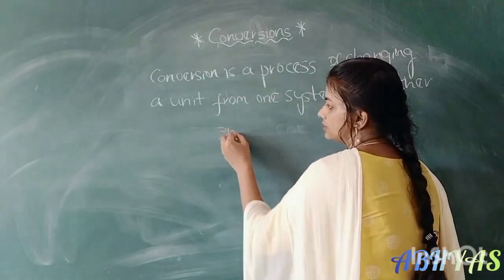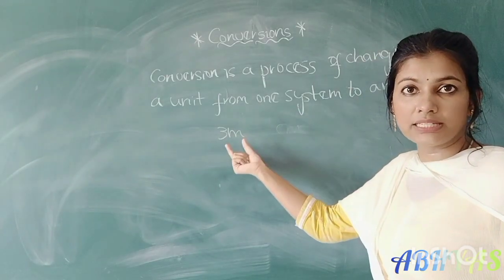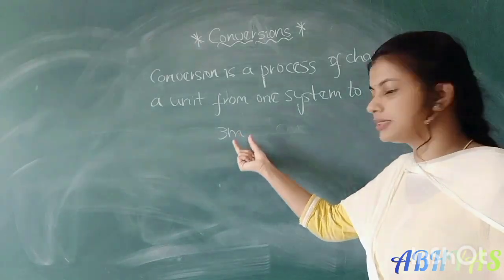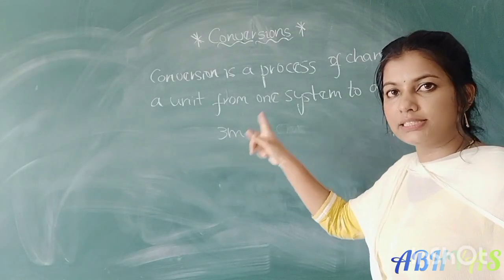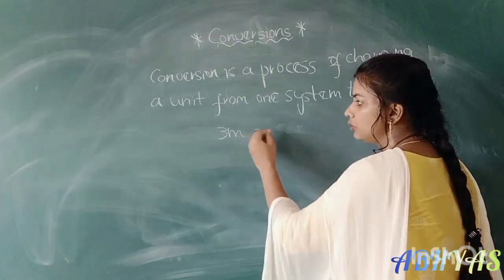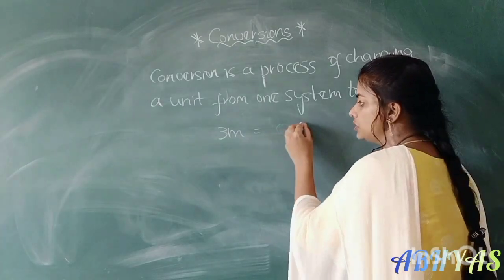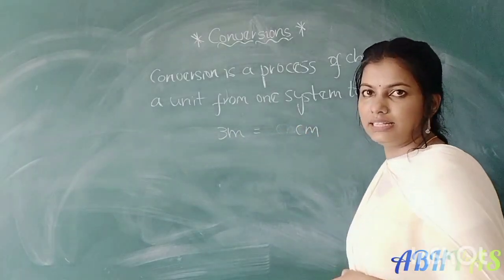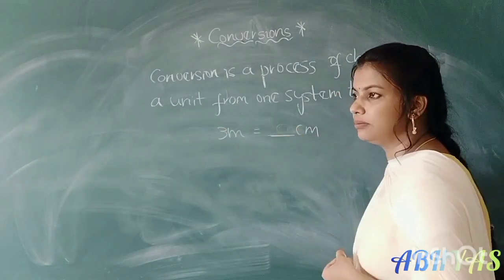3 meters. So what is meter? Which unit is meter? The length. The unit for length is meter, right? So is it a CGS unit or an SI unit? The SI unit of length is meter, right? 3 meters. I want to change it into another system, which is CGS units. So which is the CGS unit of length? Centimeter, right? So I want to change the 3 meters into centimeters.